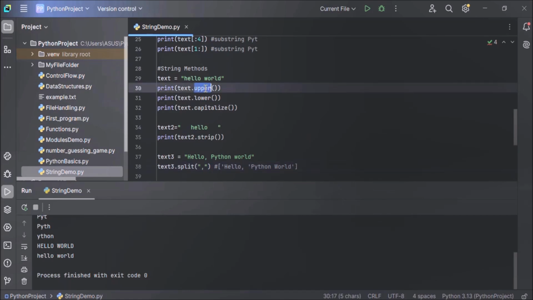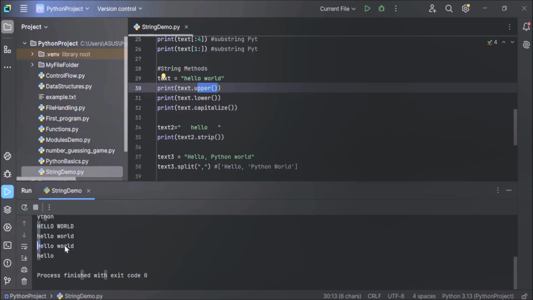So we have seen uppercase, lowercase, and capitalize. Okay, capitalize we have not seen. So let's execute the code and see the output of all these string methods. Here you can see the output of all the string methods we have discussed. First one is uppercase. All the characters of that string are converted to uppercase. Hello world. And this is the output of lowercase. This is the output of capitalize. Only the first character is converted to uppercase.